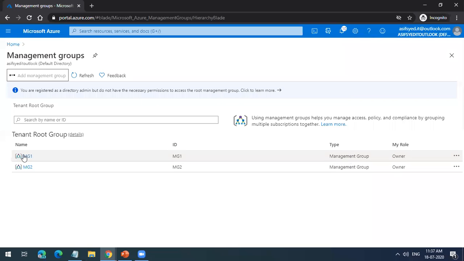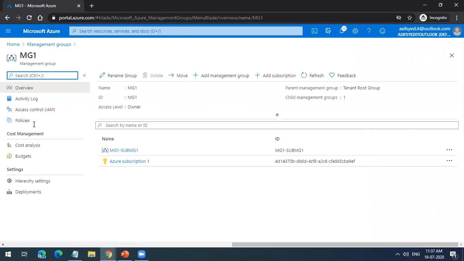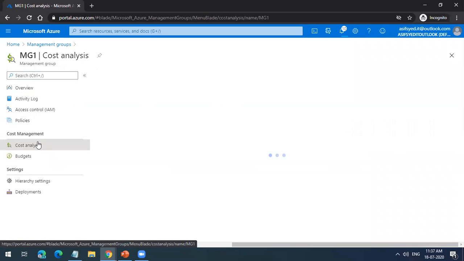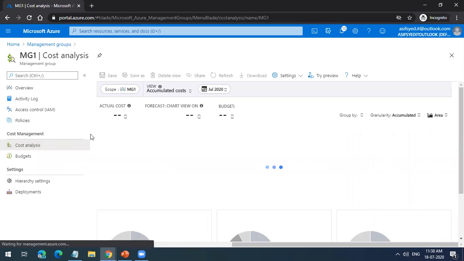You are the owner. If you click details, you can see the overview of that, and you can see the access policies and all those things. You can also see the cost at that management group level, what cost you are incurring for all those subscriptions. I have only one subscription, so you will see the cost of my subscription here.